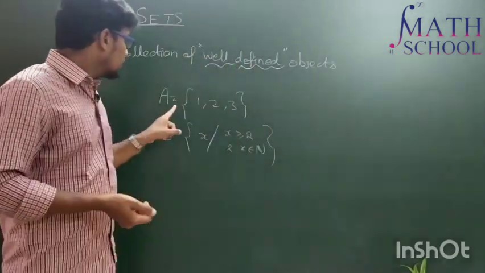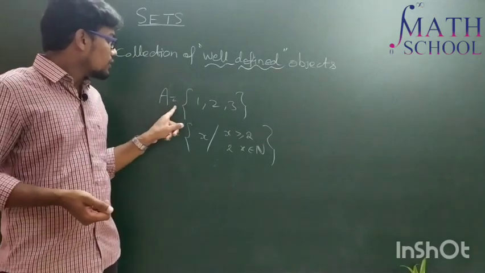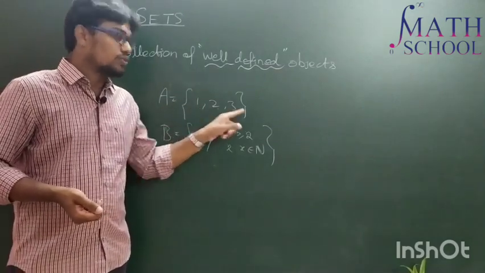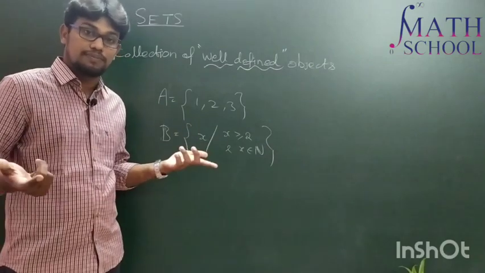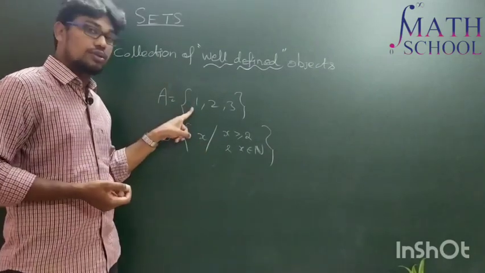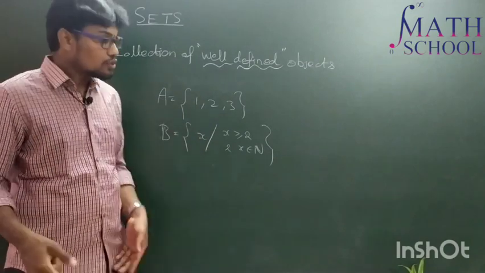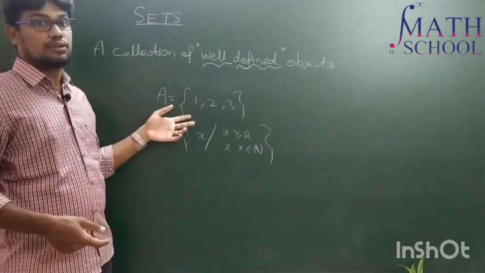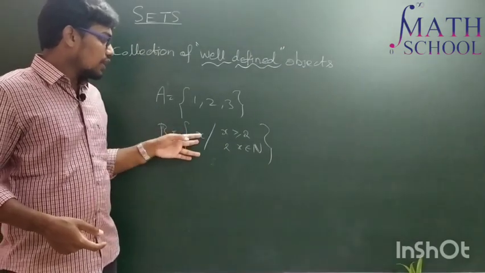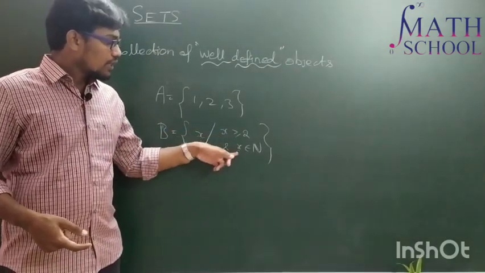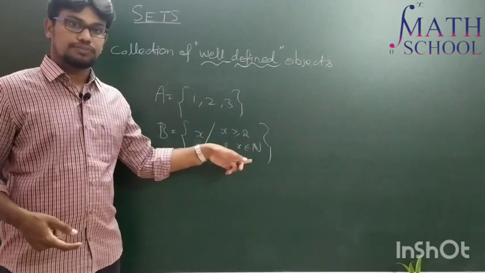Let us see here, A is a set which has the elements 1, 2, 3. Whether 1 belongs to this set or not, everyone says yes. Will 4 belong to this set or not? Everyone says no. So this is a well-defined collection, right? Of course, the same applies to the next one. B is a collection of all X such that X is greater than or equal to 2 and X belongs to the natural numbers.